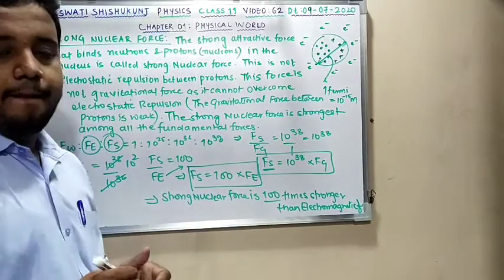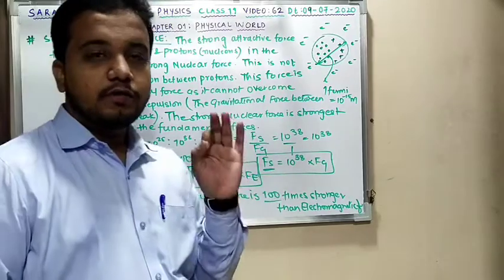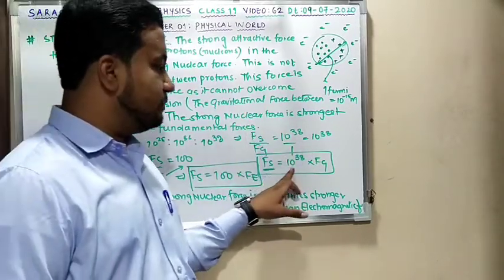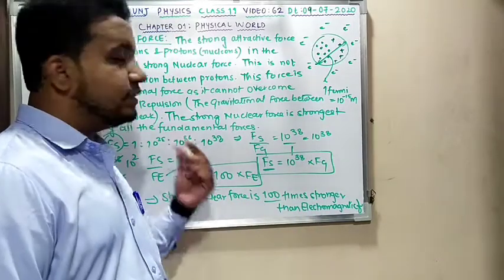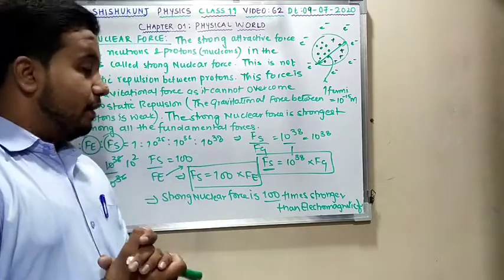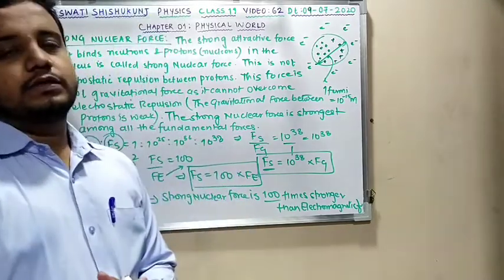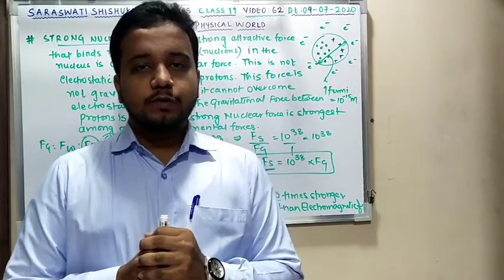Is this clear? Here I have given two 1 mark questions. One, the strong nuclear force is the strongest force in the universe, which is 10 power 38 times stronger than gravitational force. And one more thing I have told, that the strong nuclear force is 10 power 2, that is 100 times stronger than electromagnetic force. Still this clear? Now moving to the characteristics of the strong nuclear force.